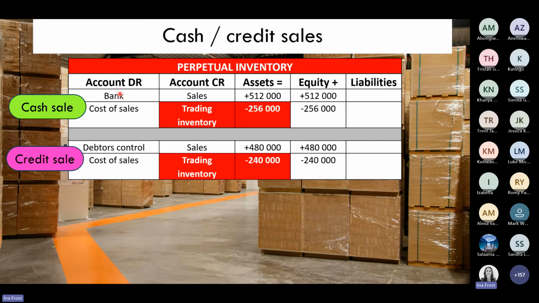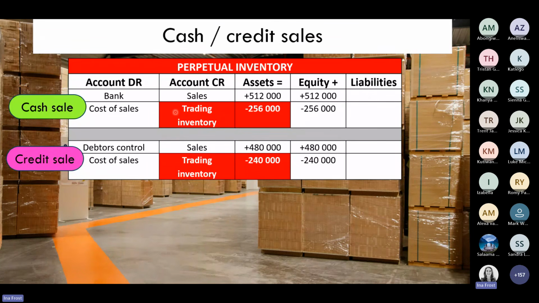So the top one is the cash sale, the bottom one is the credit sale. But we don't stop there, because remember, we are continuously updating our inventory account. So if we've just sold inventory, then we also have to remove it from the inventory account, because we no longer own that inventory.